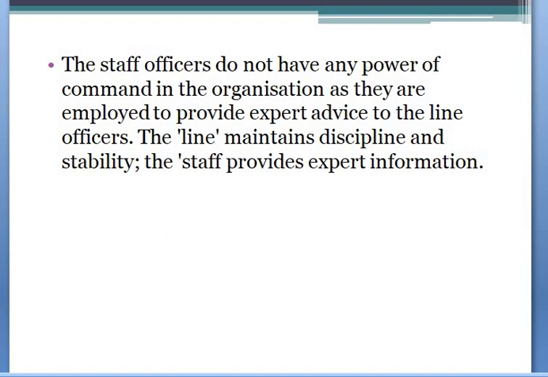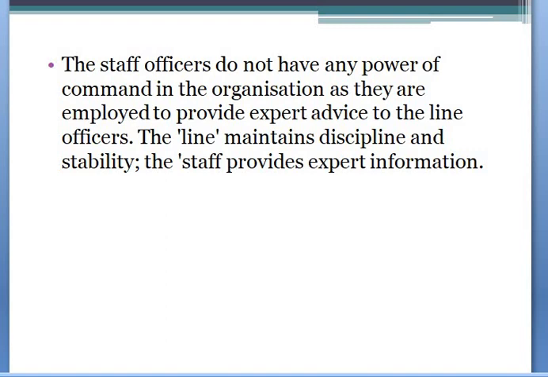The staff officer does not have any power or command in the organization because they are employed to provide only expert advice to the line officers. So the line maintains the discipline and stability, and the staff provide the expert information.